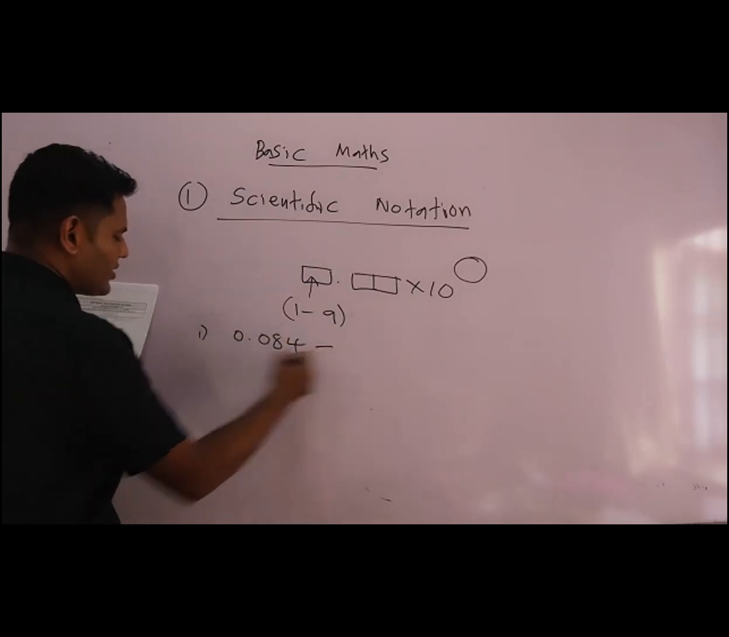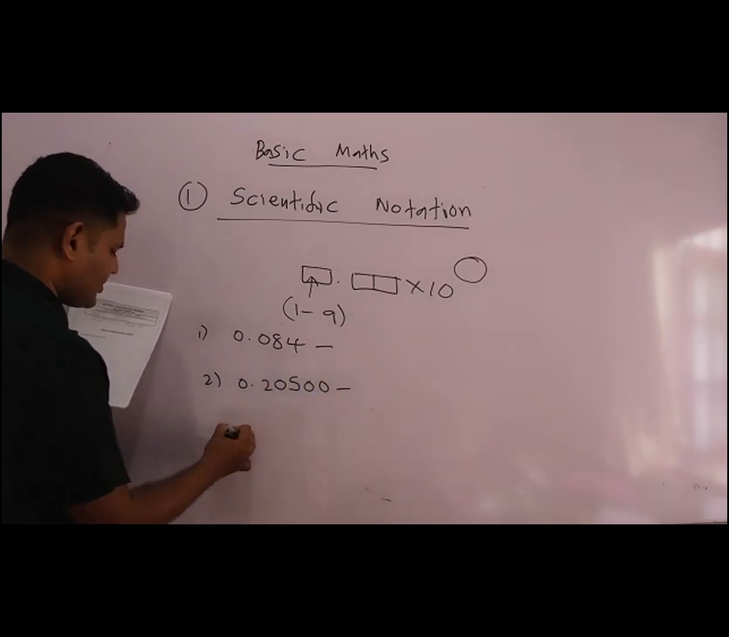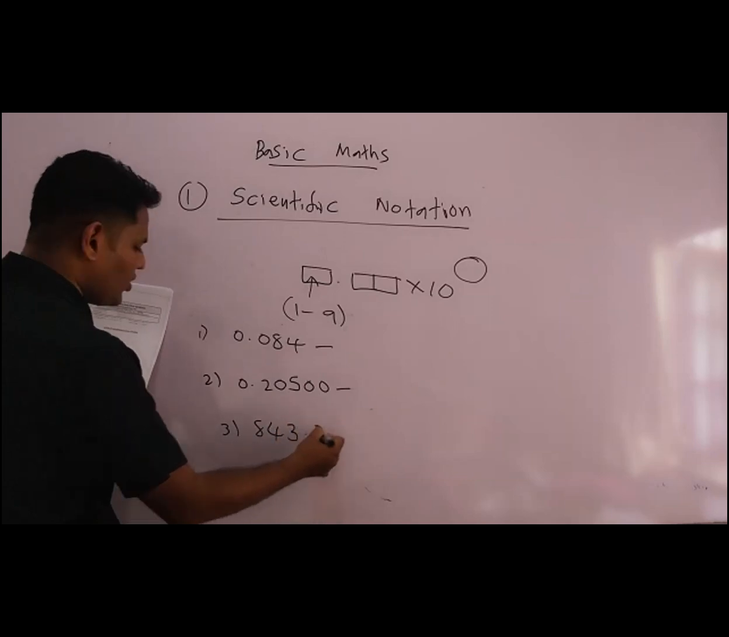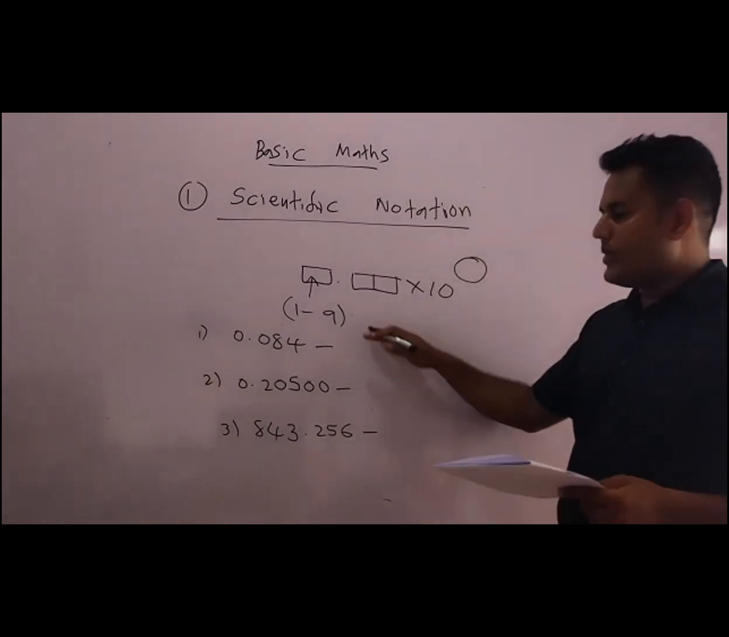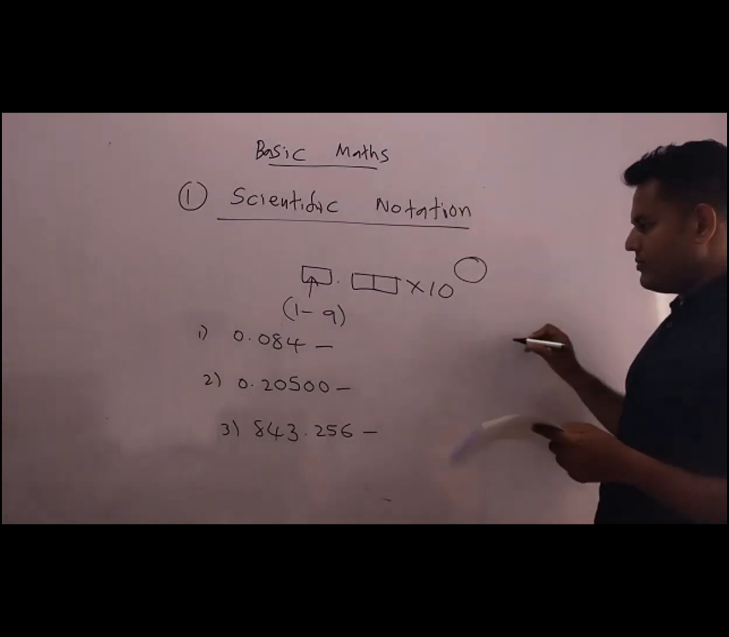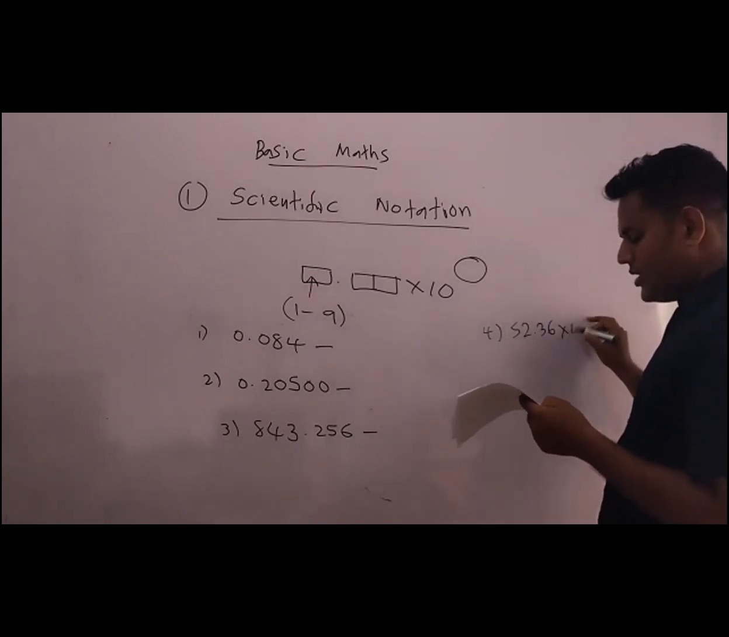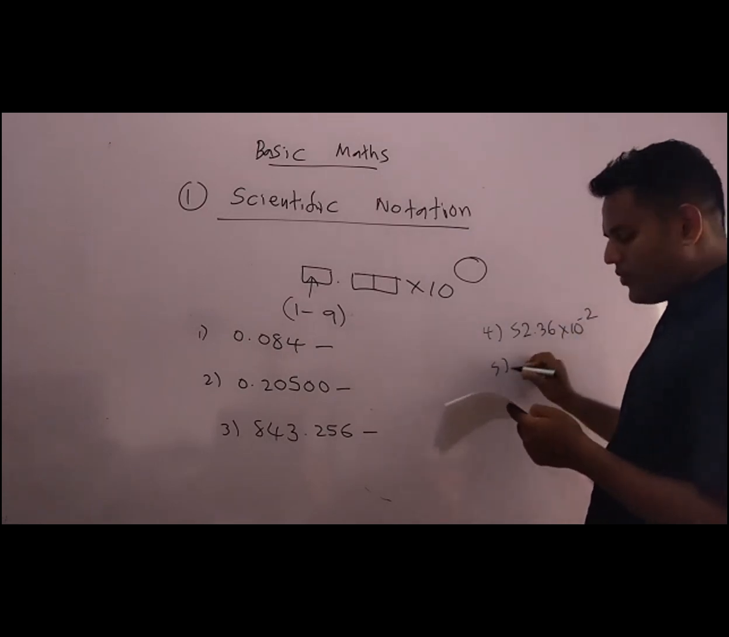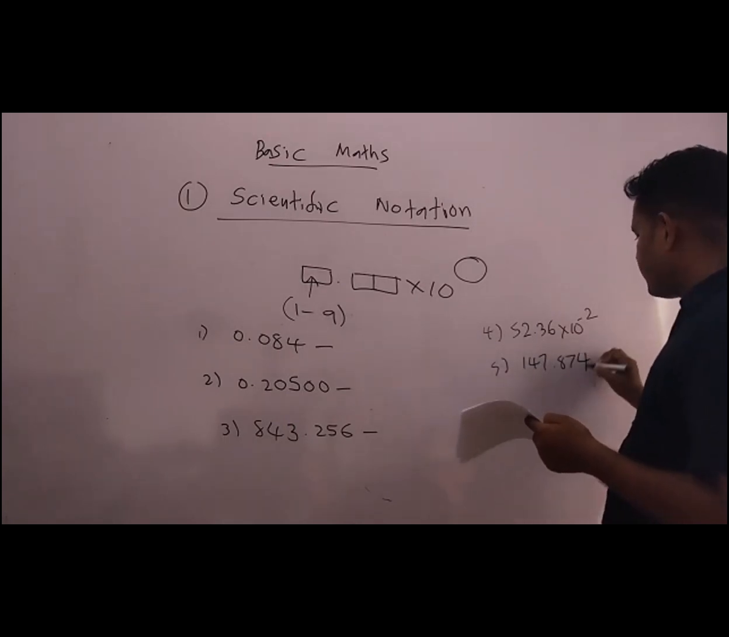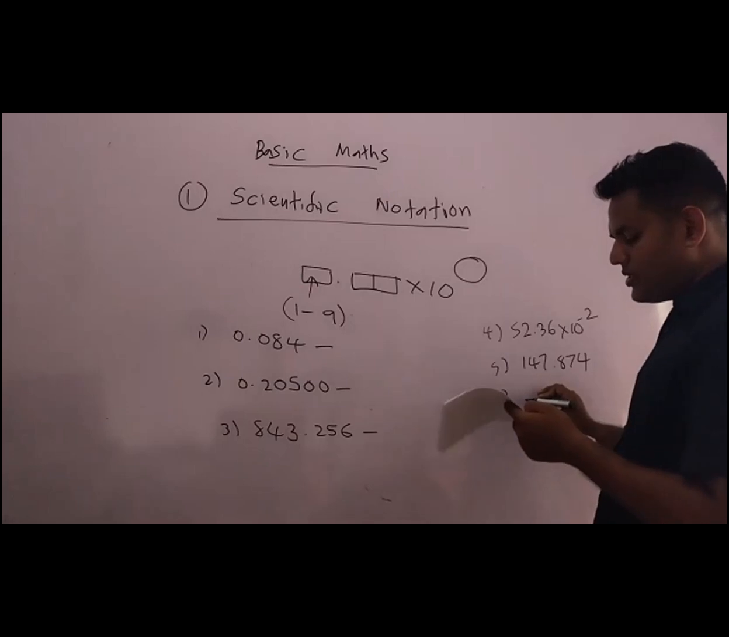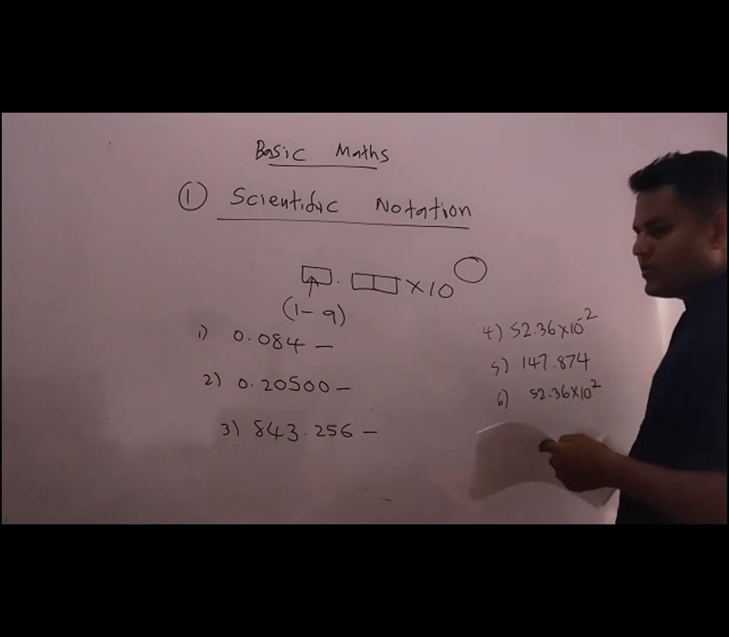0.084. Then 0.25, 2050. This one, 843.25. This question. So please write this one in scientific notation. Then make a scientific notation again. Number 4, 52.36 into 10 to the minus 2. Number 5, 147.874. Number 6, 52.36 into 10 to the power plus 2.